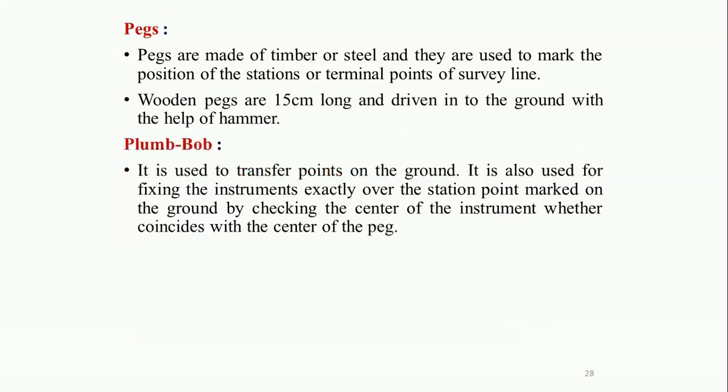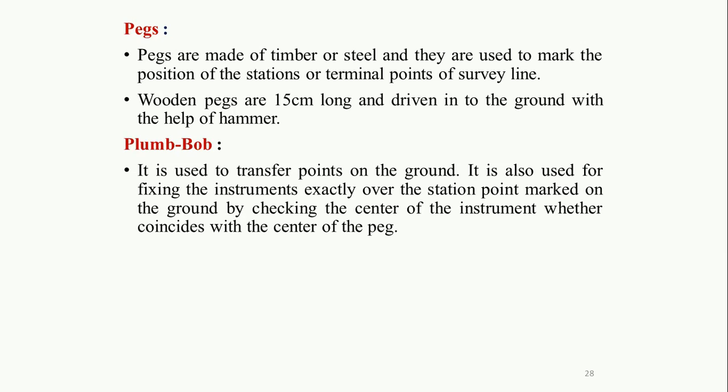Next one is the pegs. Pegs are made of timber or steel and are used to mark the position of the station or terminal points of the survey line. Wooden pegs are 15 centimeters long and driven into the ground with the help of a hammer. Generally they are used for establishing the station points.